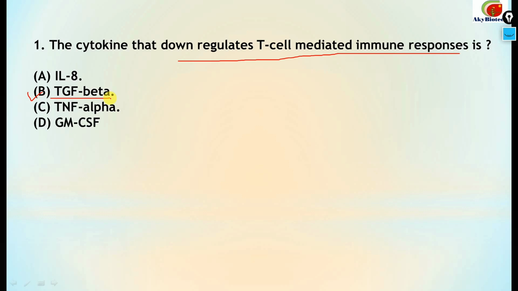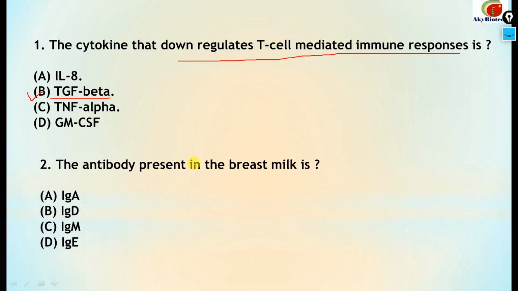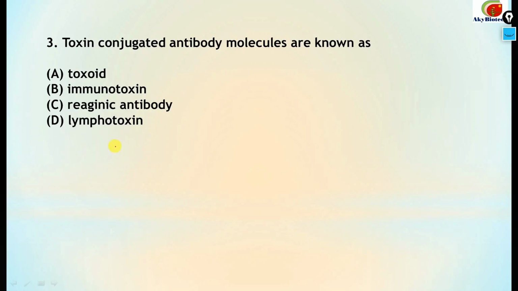Next, number 2, the antibody present in the breast milk is IgA. Moving on to the next question, number 3: toxin conjugated antibody molecules are known as. When a toxin is conjugated with antibody molecules, this is known as an immunotoxin. This one is the correct option.